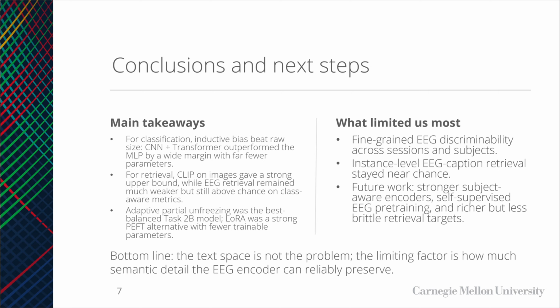Our main conclusion is that the bottleneck is not CLIP's text space. It is the EEG encoder's ability to preserve fine-grained semantic detail across subjects and sessions. For task 1, the CNN plus transformer clearly beat the MLP. For task 2B, adaptive partial unfreezing with cosine, InfoNCE, and cross-entropy was the best balanced setup, and LoRA was a strong PEFT alternative. If we had more time, the next steps would be stronger subject-aware encoders, self-supervised EEG pre-training, and retrieval targets that are less brittle than exact captions. Thank you very much.